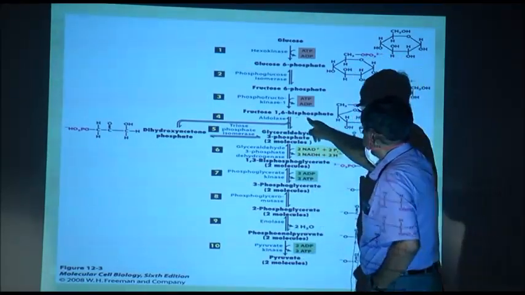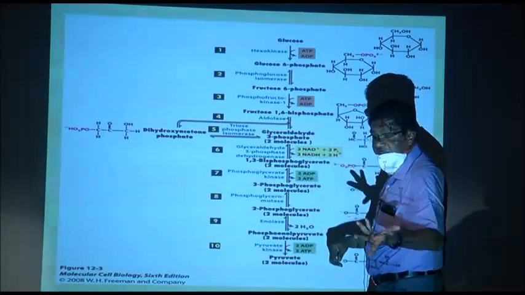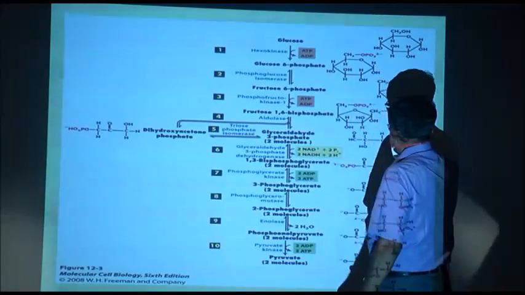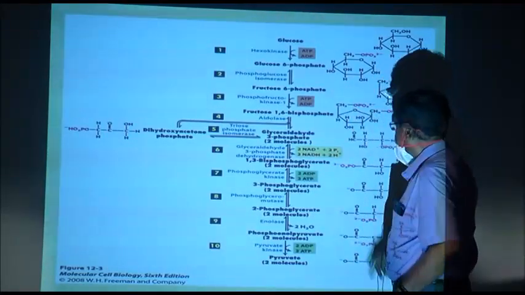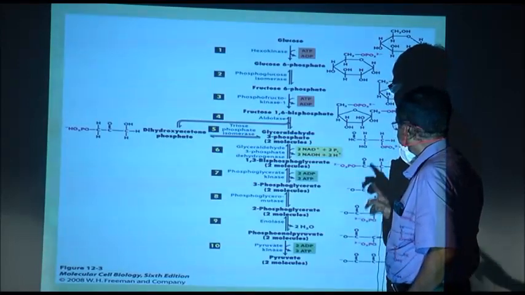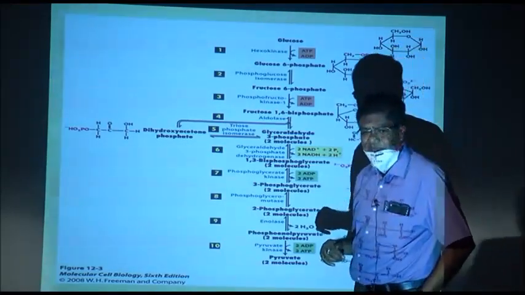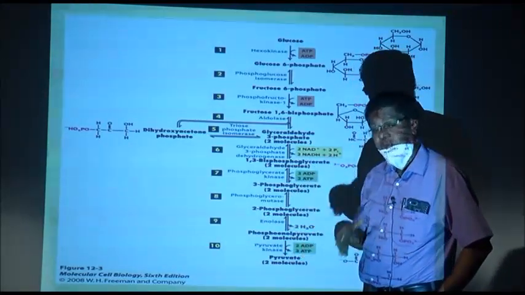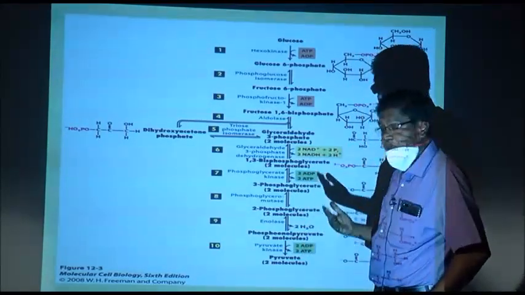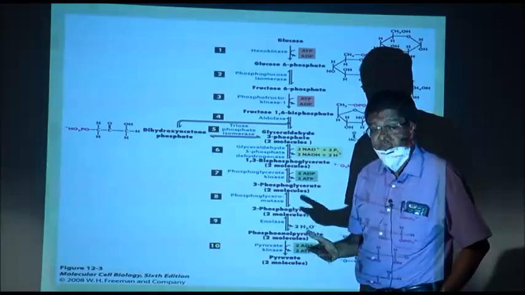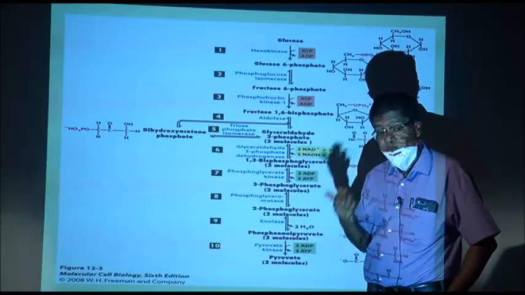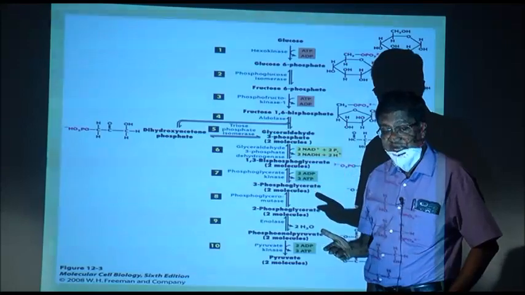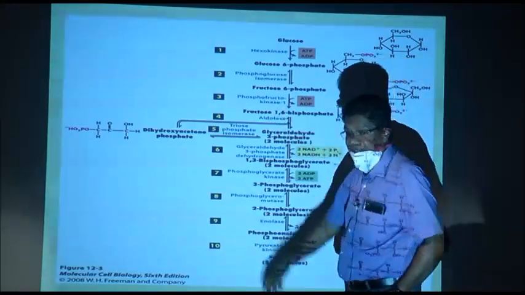Fructose 1,6 biphosphate or bisphosphate, same thing. Now, here what should be the enzyme? Because phosphate is added, the enzyme is kinase. To what is phosphate added? To fructose. What type of fructose? Fructose with phosphate. So, the enzyme is phosphofructokinase.